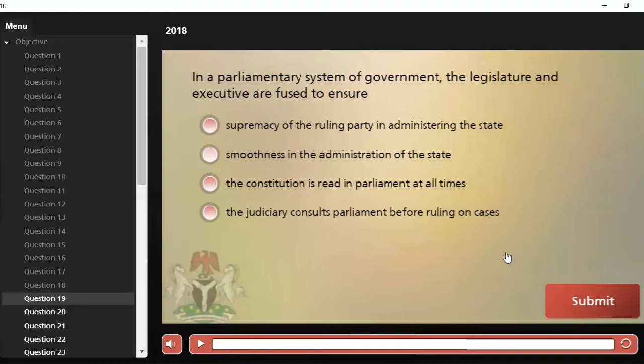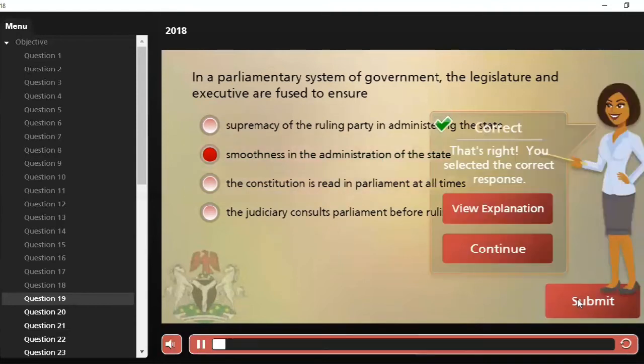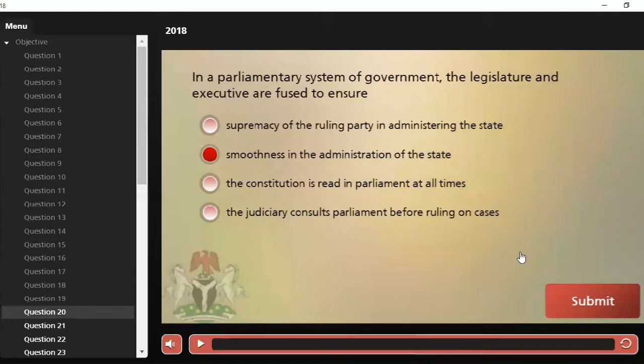19. In a parliamentary system of government, the legislature and executive are fused to ensure A. Supremacy of the ruling party in administering the state, B. Smoothness in the administration of the state, C. The constitution is read in parliament at all times, and D. The judiciary consults parliament before ruling on cases. So what happens when the legislature and executive are fused in a parliamentary system of government is to ensure what? Our correct answer is option B. This is to ensure smoothness in the administration of the state. Let's move over to the next question.